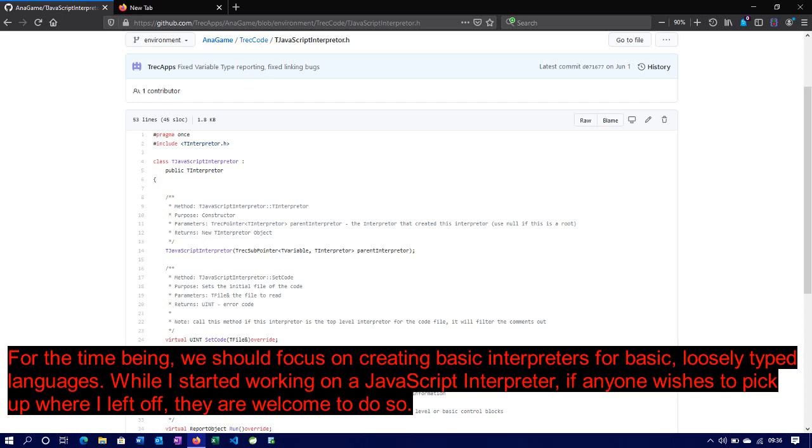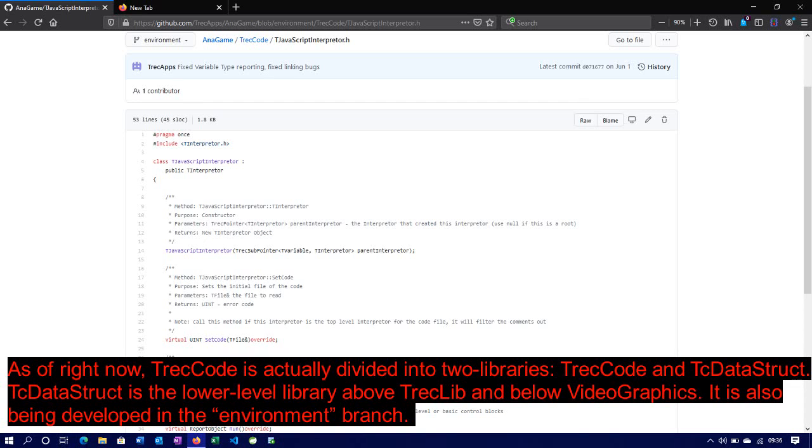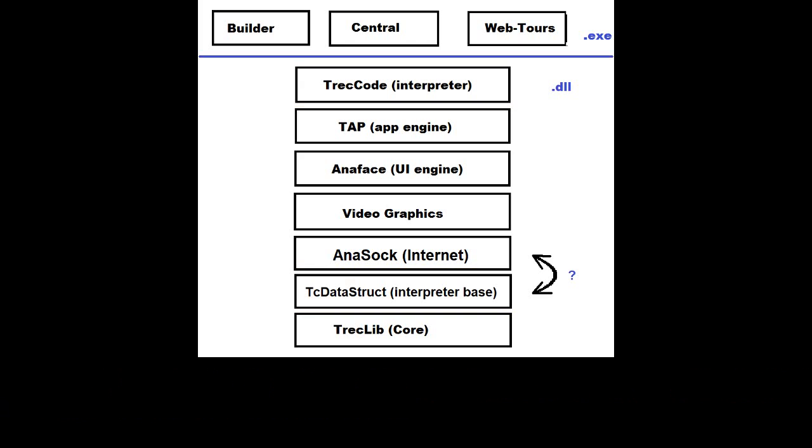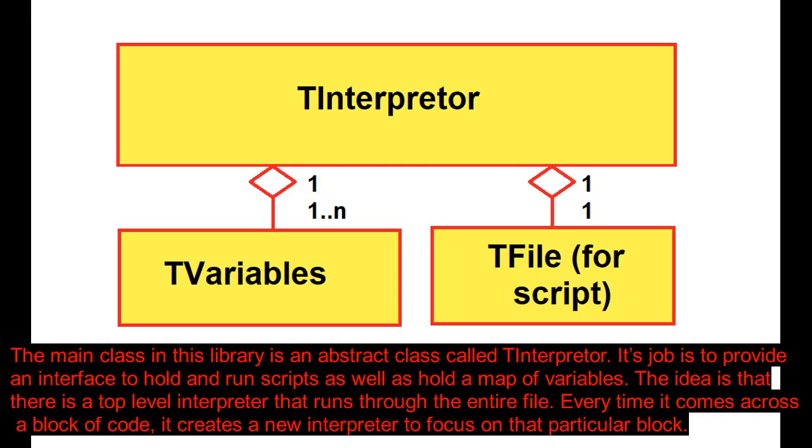As of right now, TrecCode is actually divided into two libraries, TrecCode and TcDataStruct. TcDataStruct is the lower level library above TrecLib and below video graphics. It is also being developed in the environment branch. The main class in this library is an abstract class called TInterpreter. Its job is to provide an interface to hold and run scripts as well as hold a map of variables.